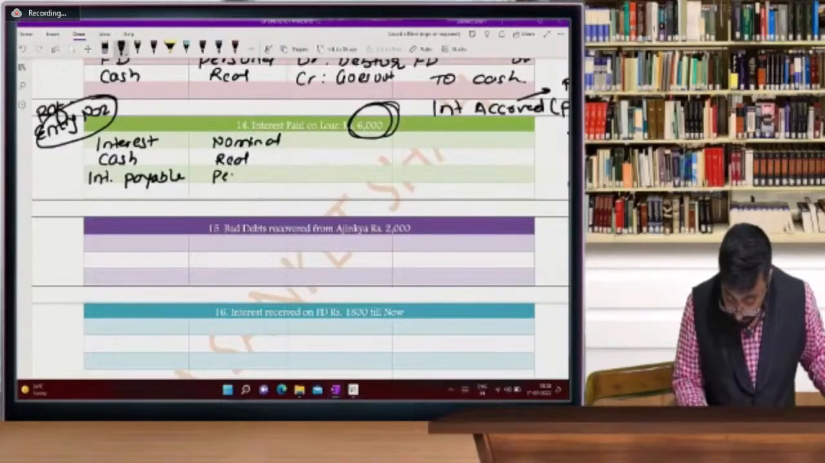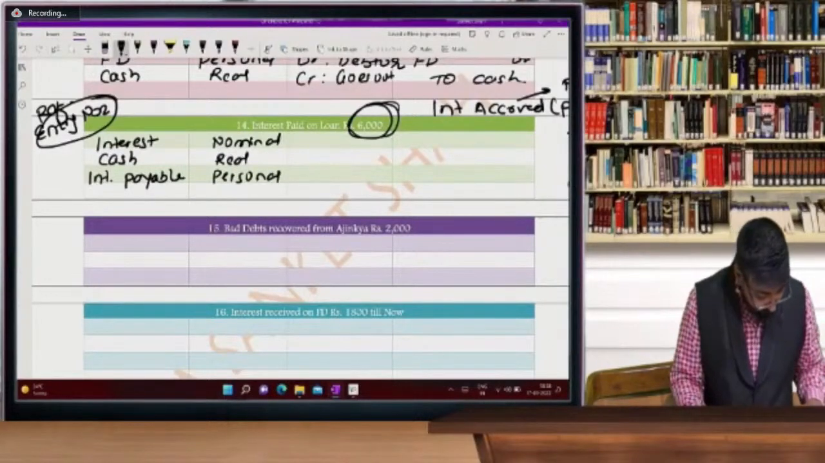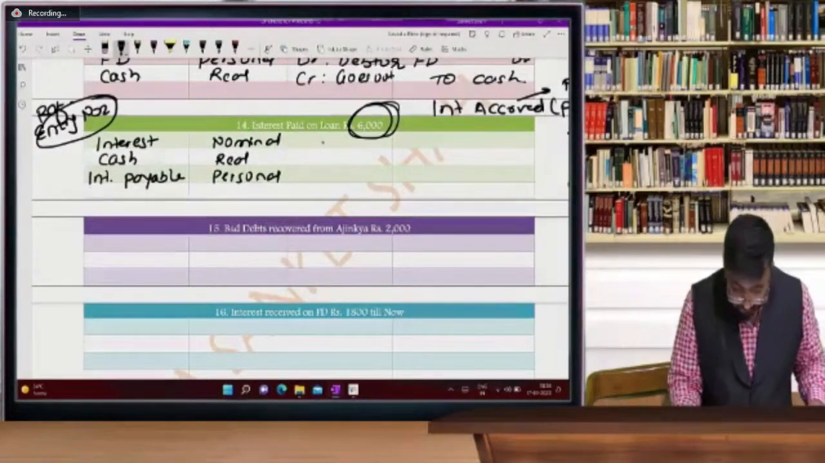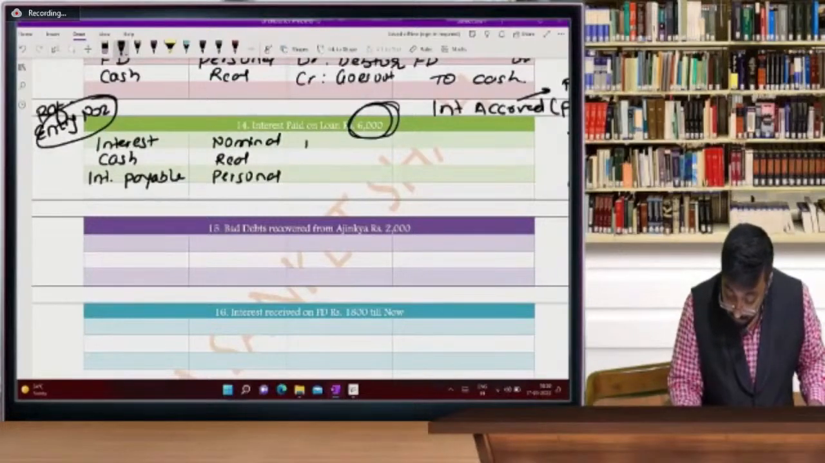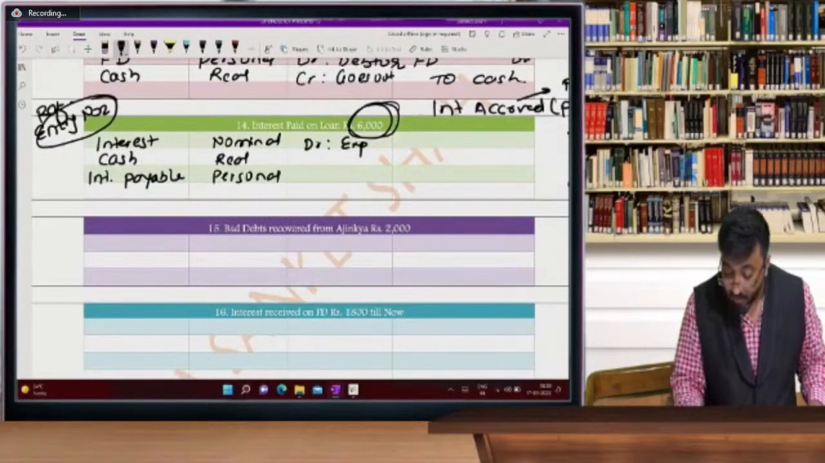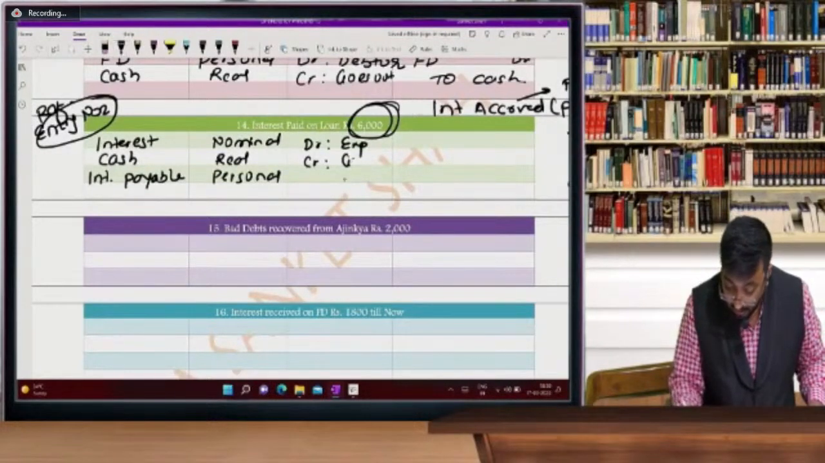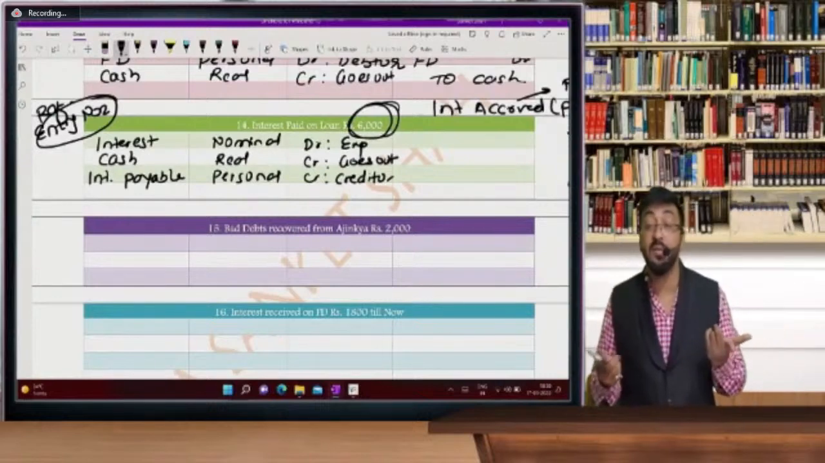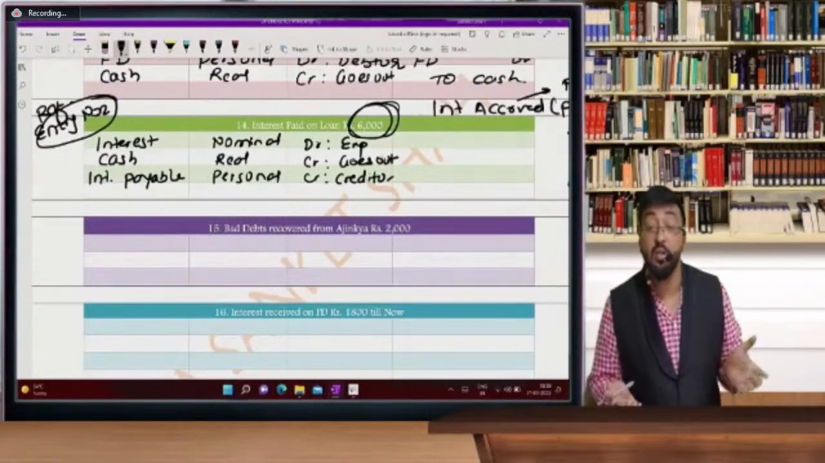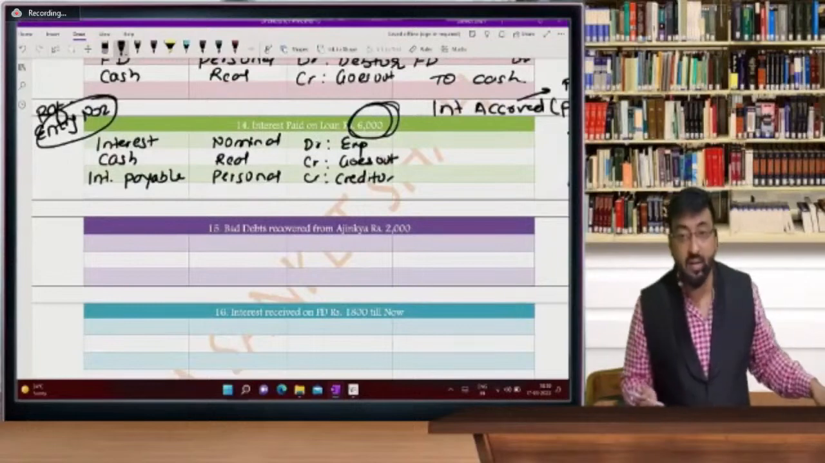And beta, it is a personal account. Yes. So interest kitna hai? Interest is our expenditure. Cash goes out. It's a real account. And beta, interest payable, still we have to pay interest. It's a personal account, creditor. So interest payable is a creditor.